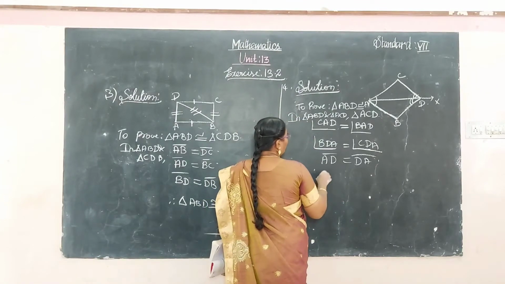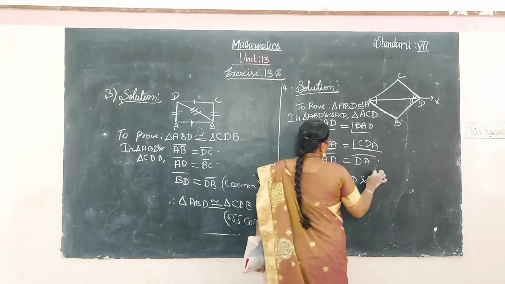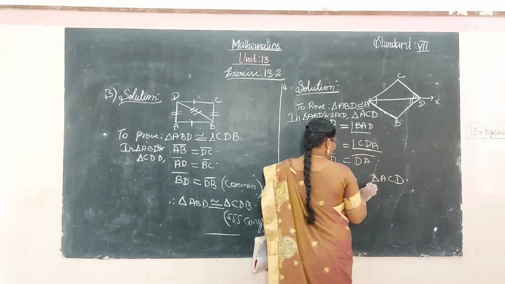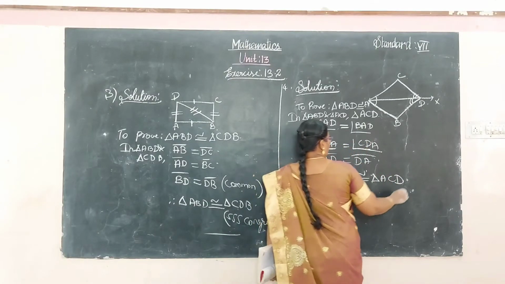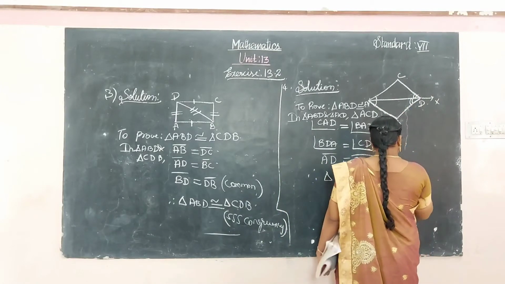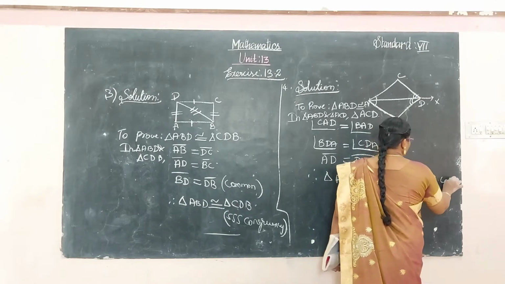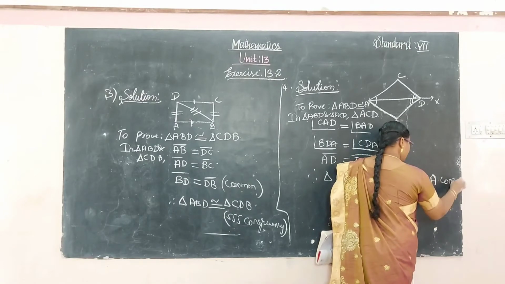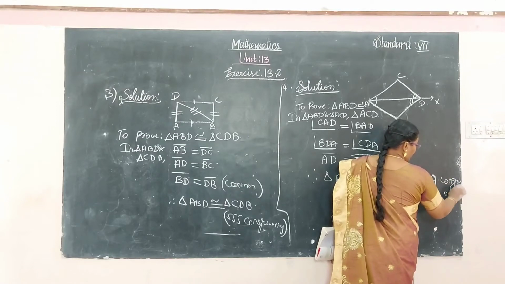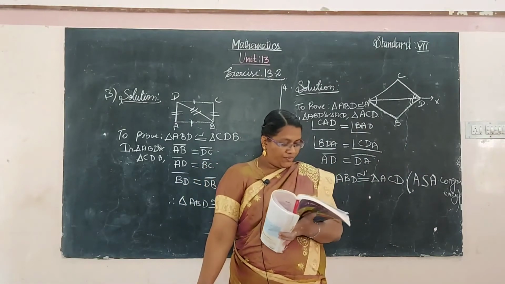Therefore the triangle ABD and the triangle ACD are congruent by angle, side, angle congruence.